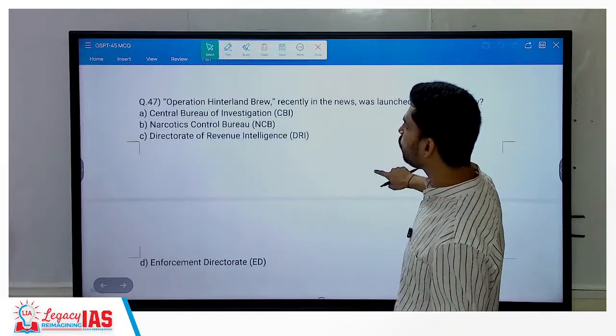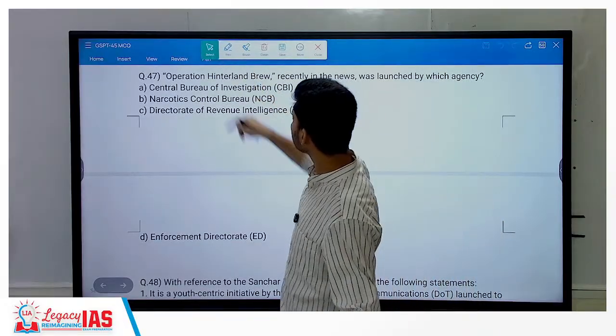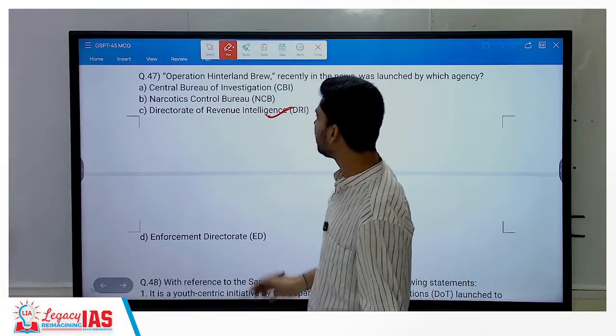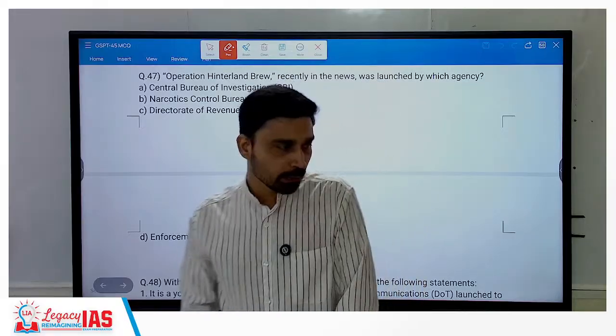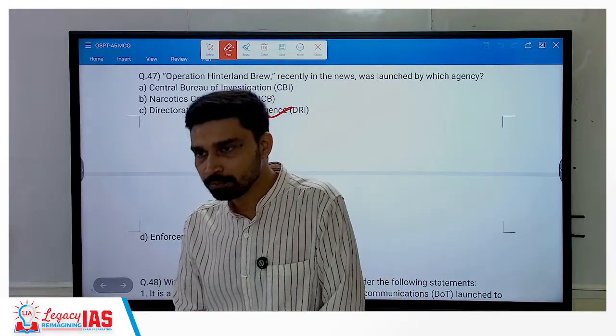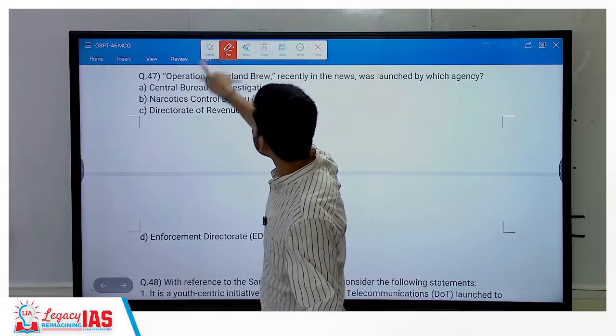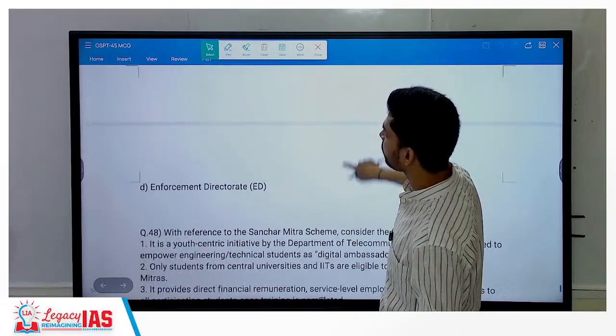Operation Hinterland Brew. Again, factual question. It was carried out by DRI, Directorate of Revenue Intelligence, where they have busted a large drug racket in Maharashtra. So DRI. It is related to drug trafficking, anti-drug trafficking.